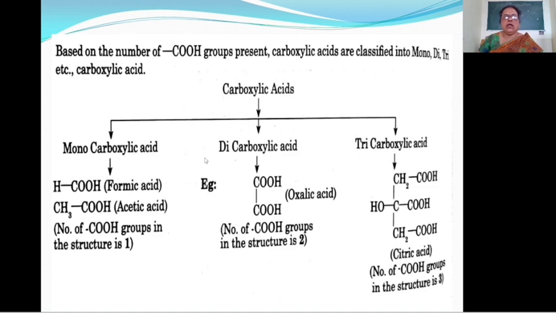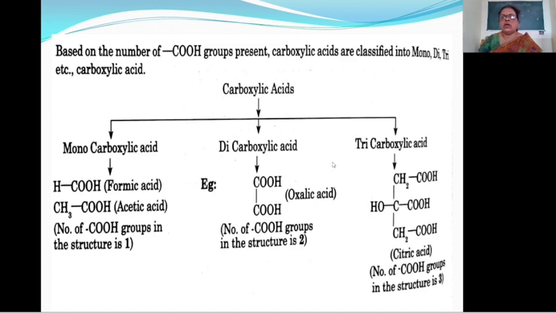Then let's see dicarboxylic acid. Here, this compound contains two carboxyl groups in its molecule. Then this is called a dicarboxylic acid. That is COOH, COOH. The name of this compound is oxalic acid, which contains two carboxyl groups in its molecule. Then this is called a dicarboxylic acid.